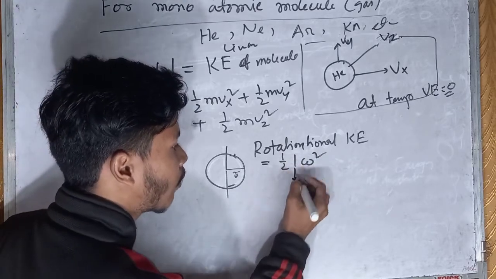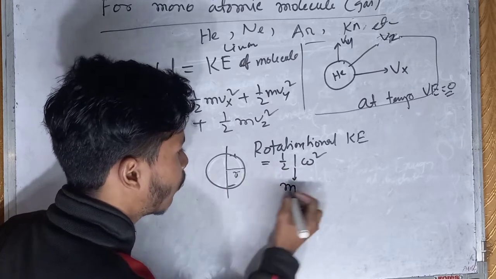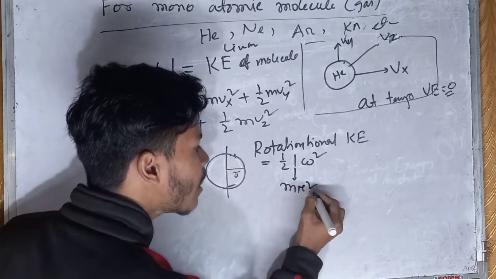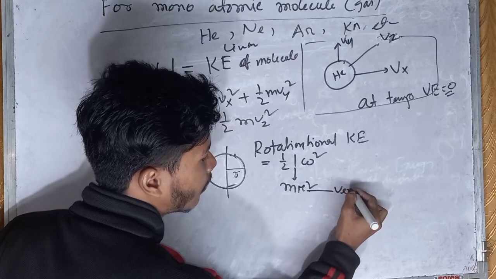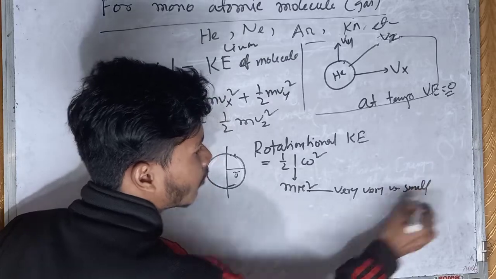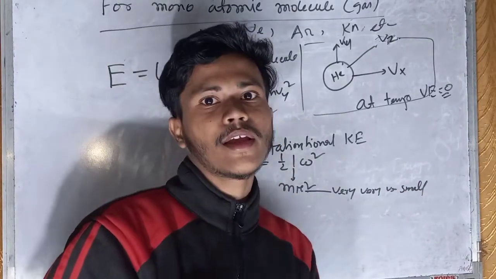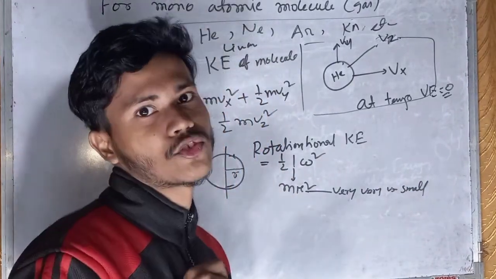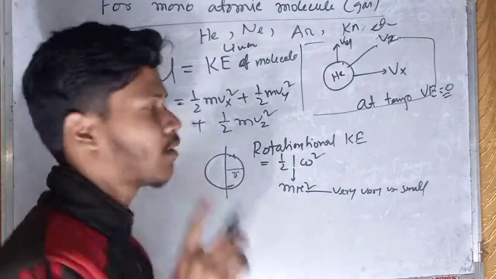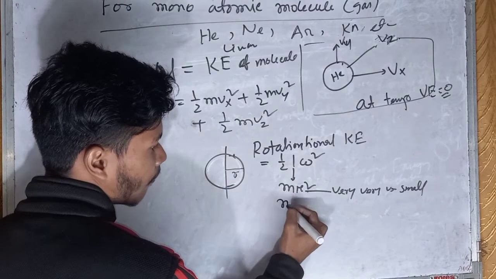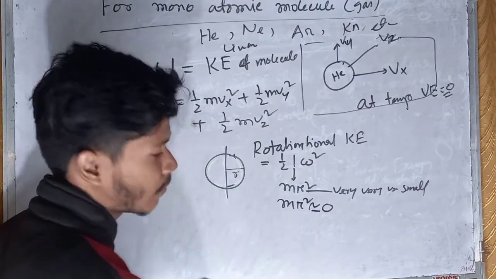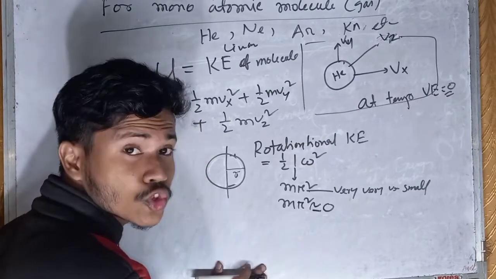Then what is I? I equals m r square, where m is the mass of the molecule. Since r is very small, m r square is approximately 0.